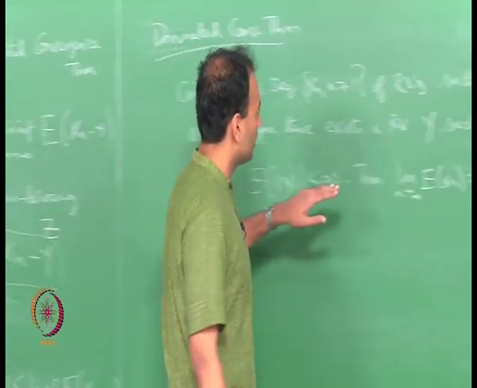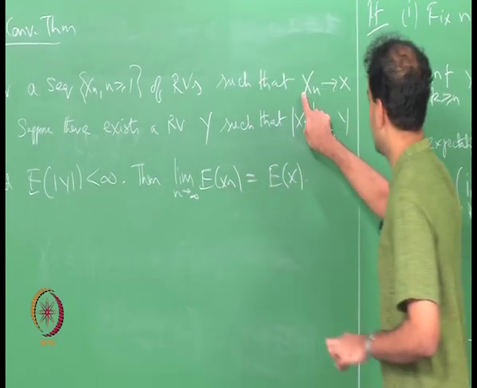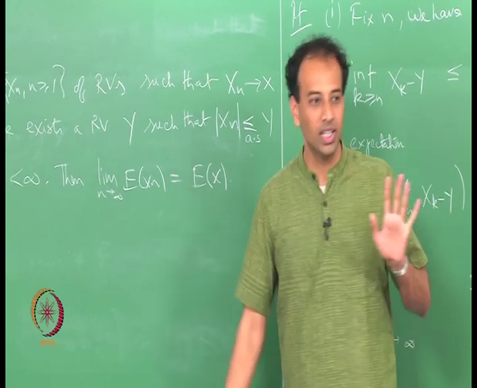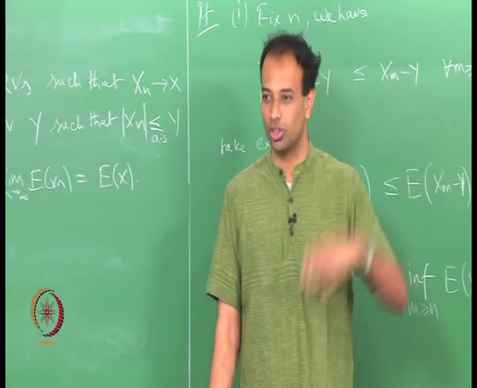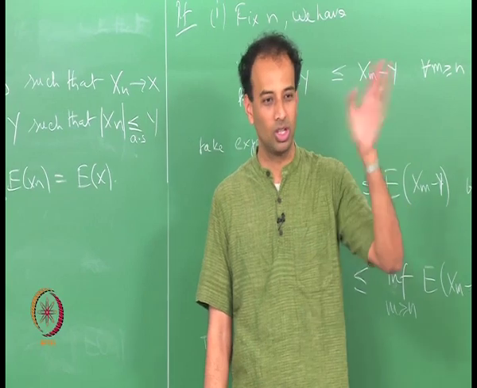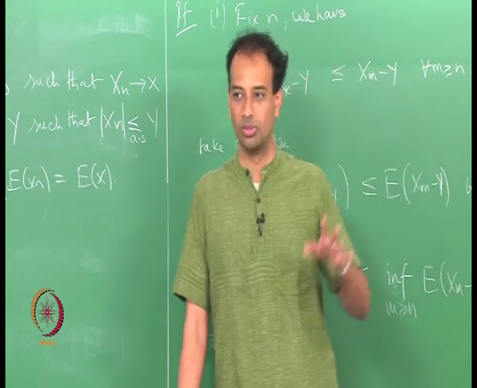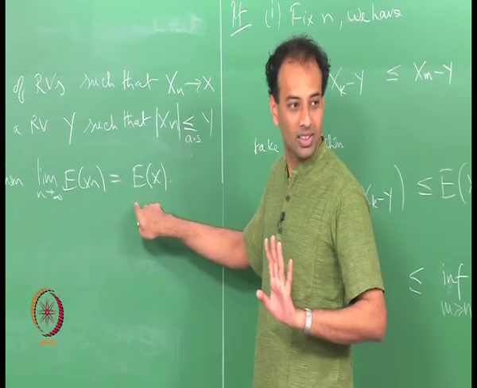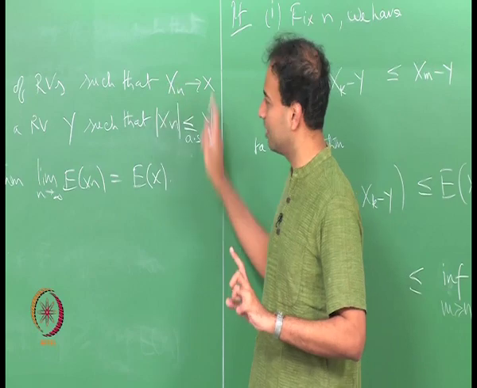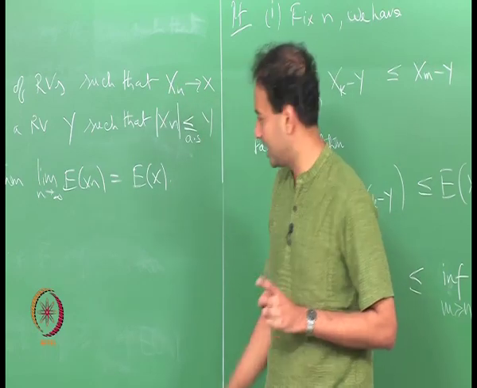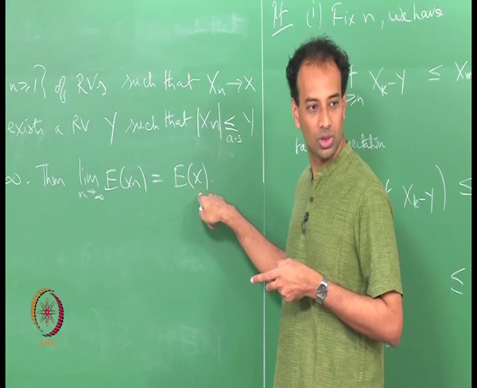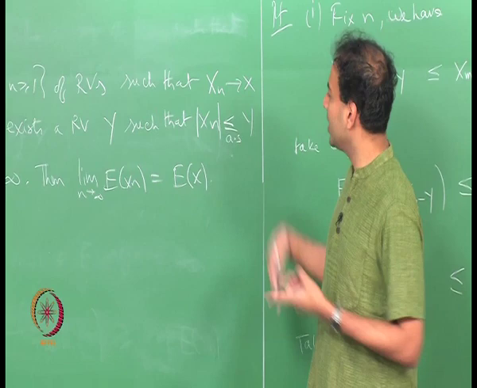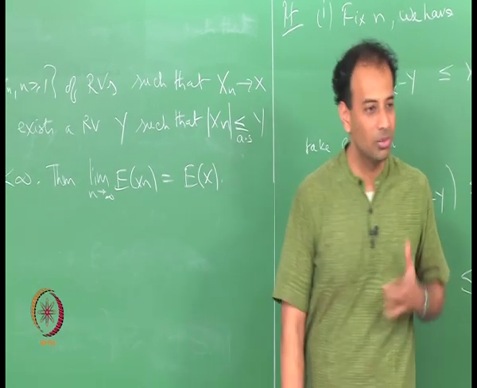So you have a sequence of random variables X n such that X n converges to X almost surely, but this convergence need not be monotonic. You can have X n bigger, X n plus 1 smaller, you can have oscillations, no problem. But if that is all you had, it is not true that you can interchange limit and expectation. If X n converges to X almost surely, it is not necessarily the case that the sequence of expectations will converge. So here you have a situation where the X n's are dominated by another random variable Y.